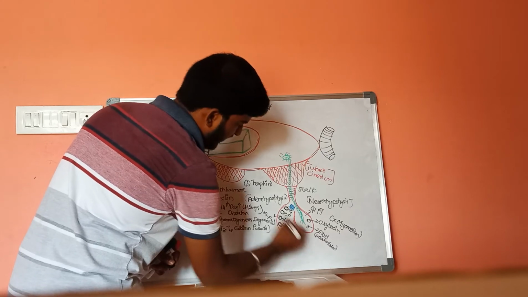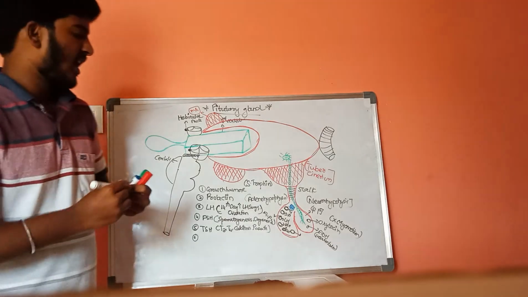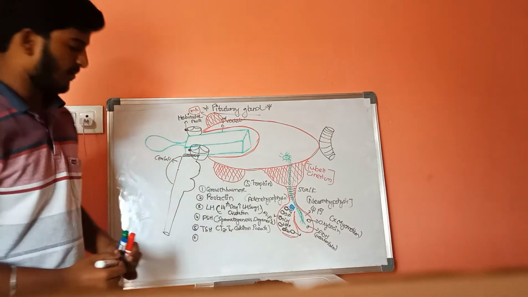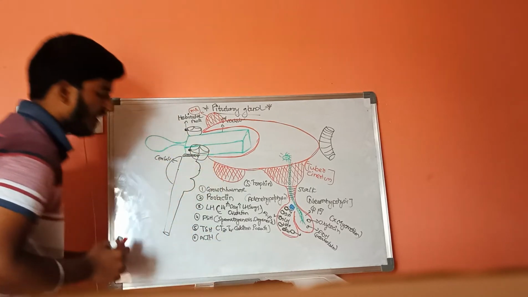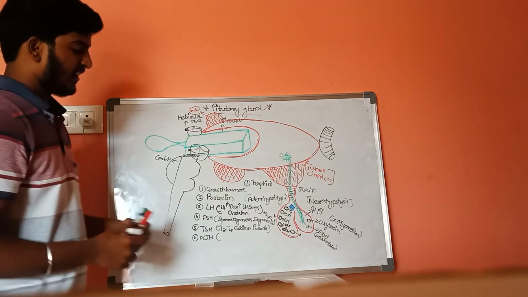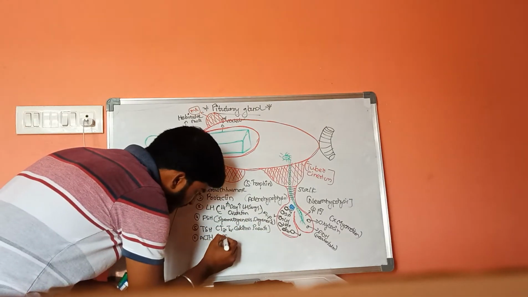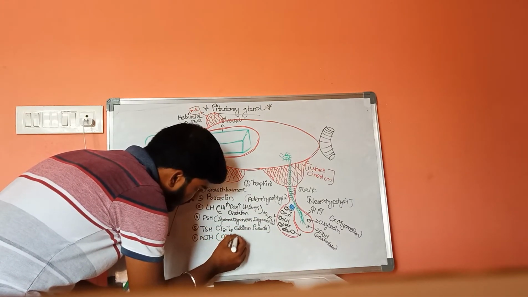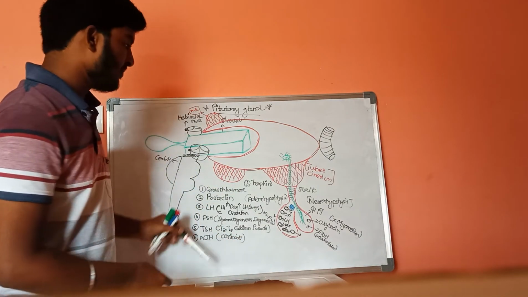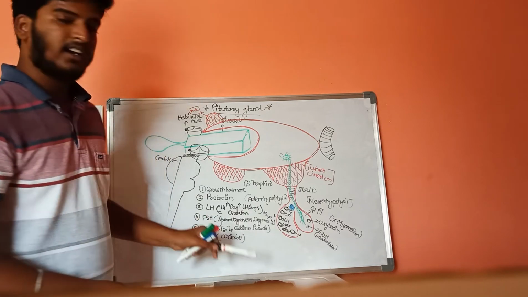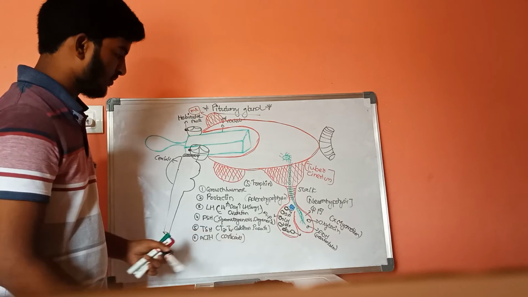And the last hormone is adrenocorticotropic hormone, ACTH. It results in the production of corticoids from the adrenal cortex, like mineralocorticoids, glucocorticoids and sex hormones.